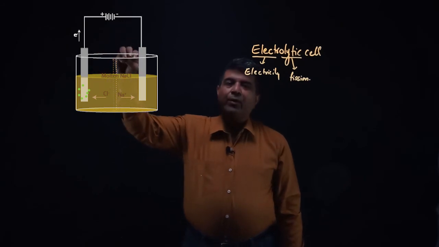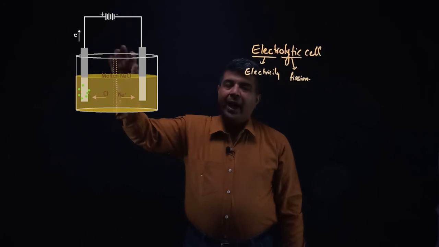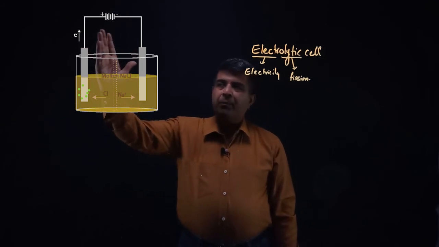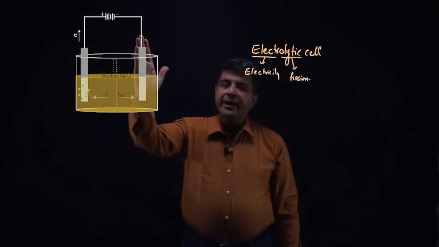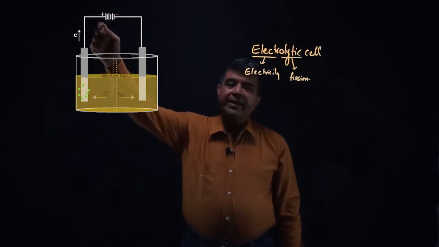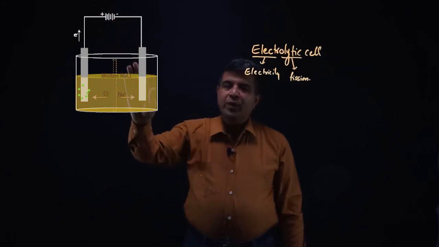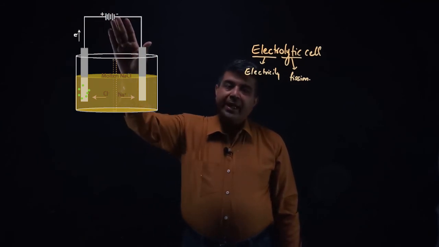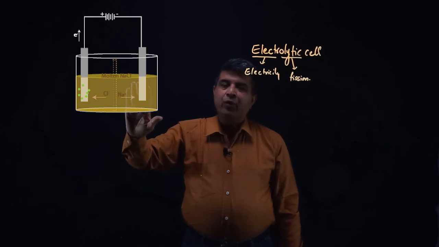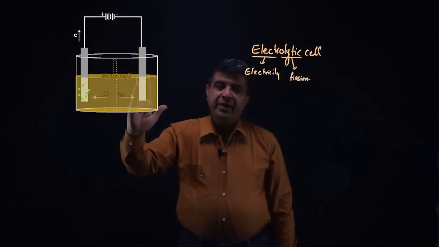Now on your screen you can see an electrolytic cell. This electrolytic cell is filled with molten sodium chloride, and it is fitted with a positive electrode and a negative electrode which are connected to the battery. Now when the battery is turned on, the electrons will flow towards this electrode. As electrons are flowing towards this electrode, it becomes an electron rich electrode.